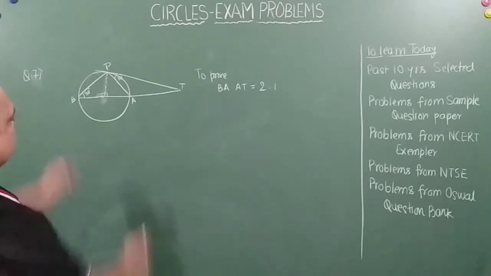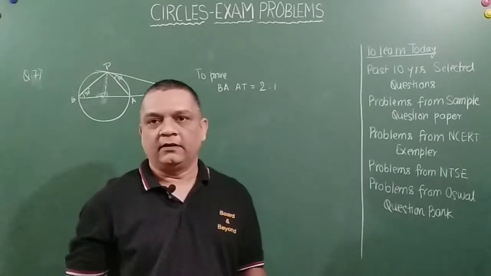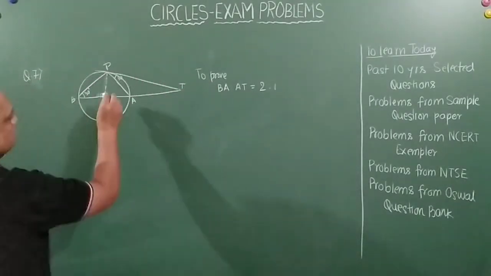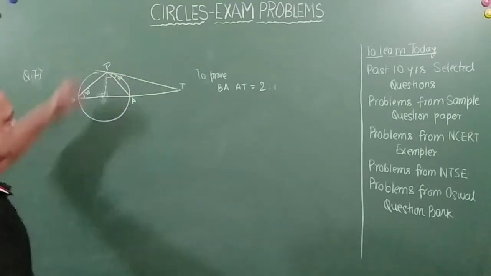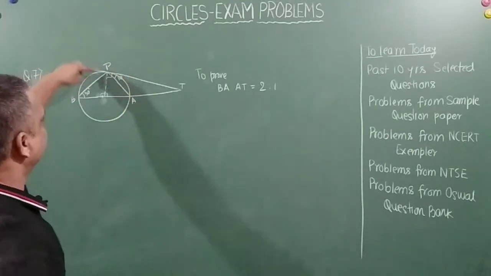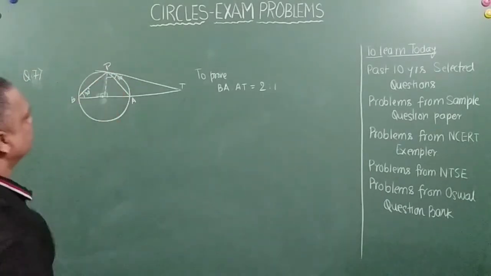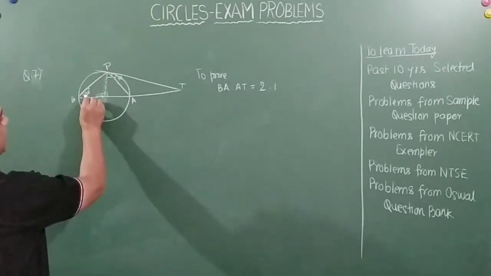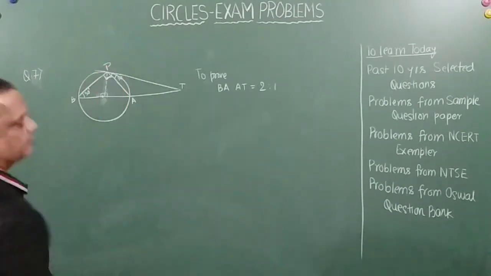Now see friends, this will be 90 degrees, because the tangent and tangent are meeting here at the center of the circle. Now, if this is 30 and this is 90, this will be 90 degrees also, my friend.